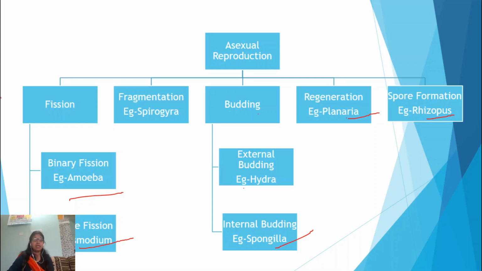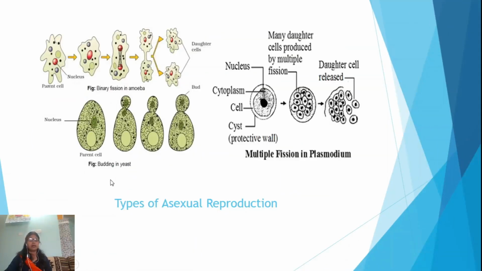In this way, asexual reproduction shows different types of methods. In these diagrams, you can see different methods of asexual reproduction.